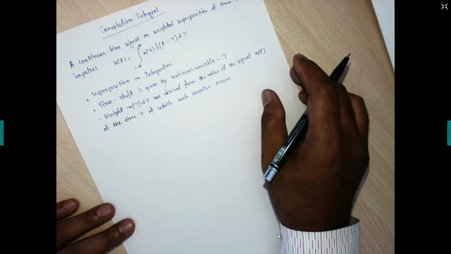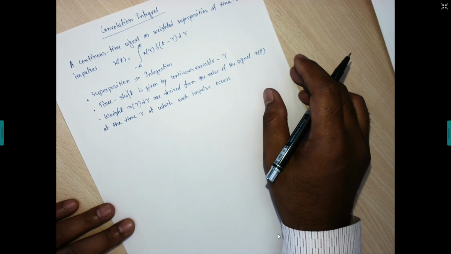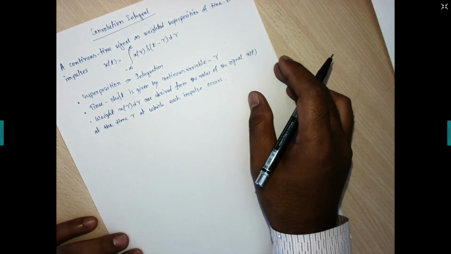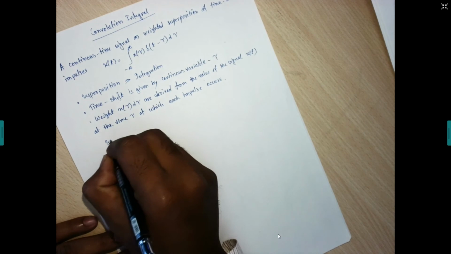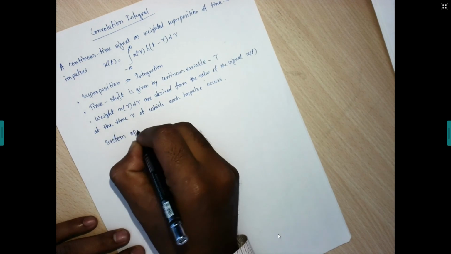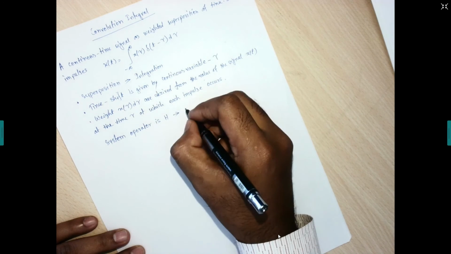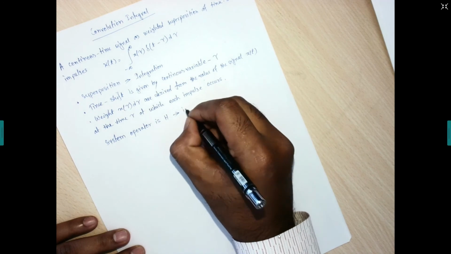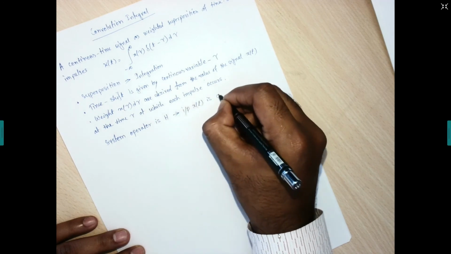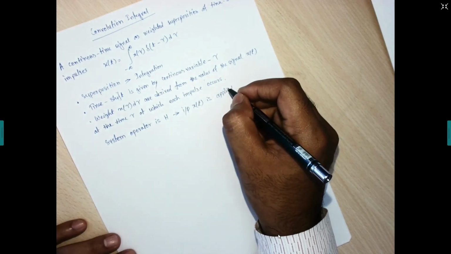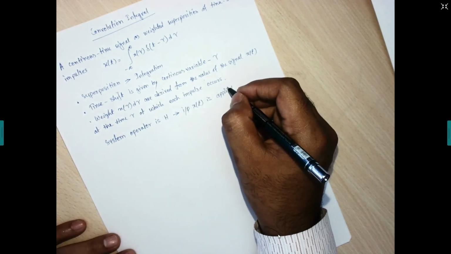Let us consider this continuous time signal is given to a system with the operator H. Let us denote the system operator by H, where the input x of t is applied. We are thinking of H as denoting an LTI system, a linear time invariant system.